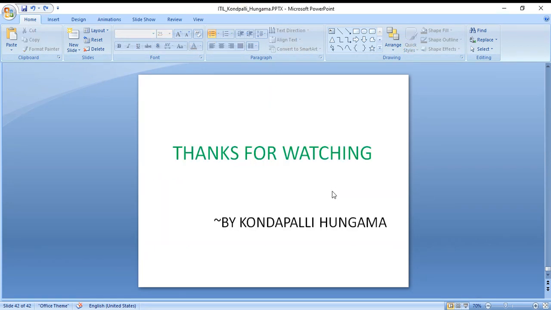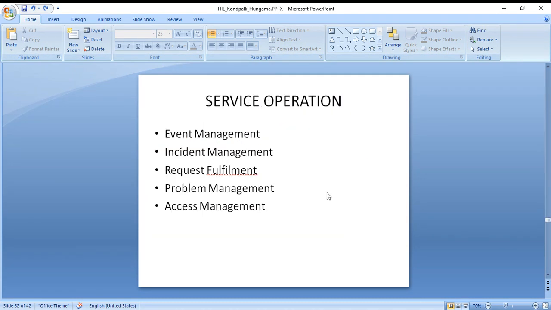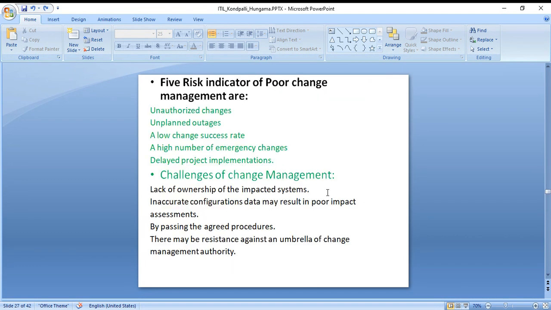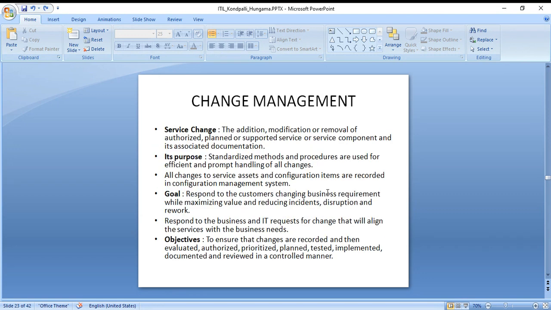So actually, this is the end of the slide, but still we haven't discussed change management. Let me do that. Okay, this is the first slide. Yeah, change management. Now, what is change management?